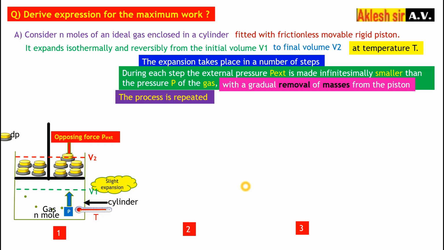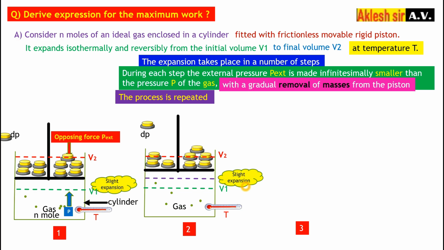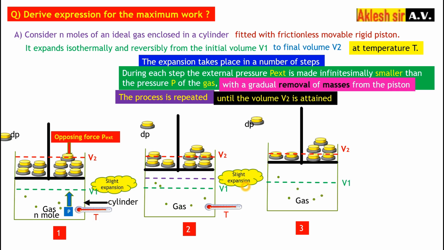So this process will keep repeating. Suppose I remove one more weight, then slight expansion will take place again. Again, if I remove the weight, there will again be a slight expansion. In that way, many steps take place to reach the final volume V2. This process goes on until the volume V2 is attained.